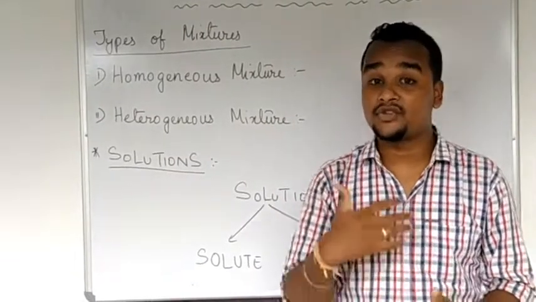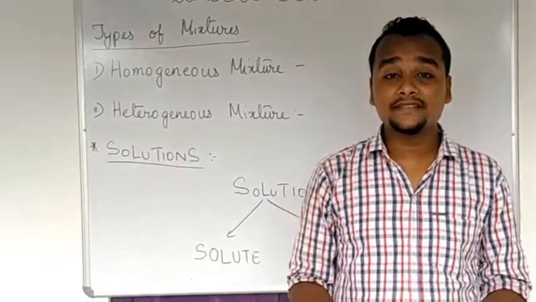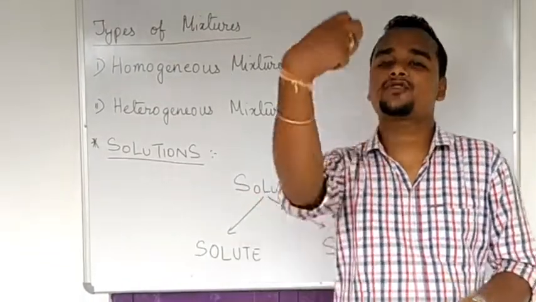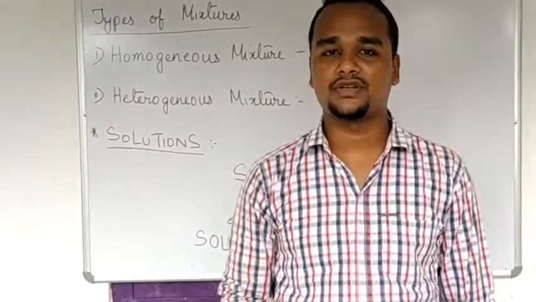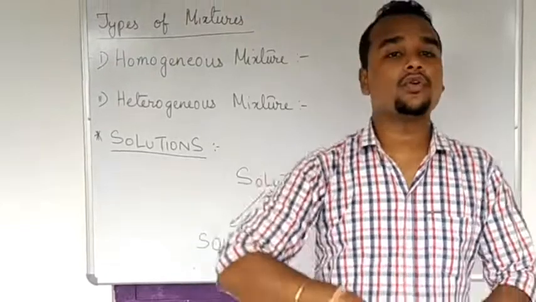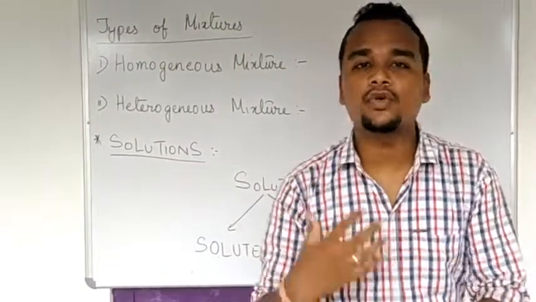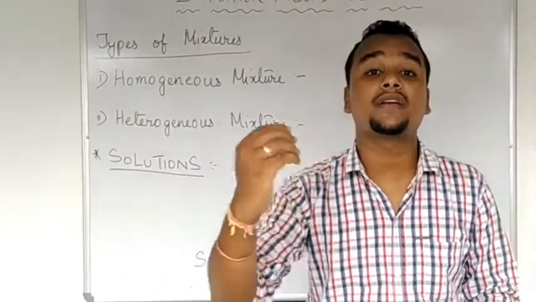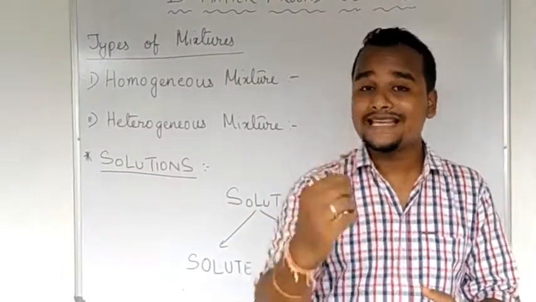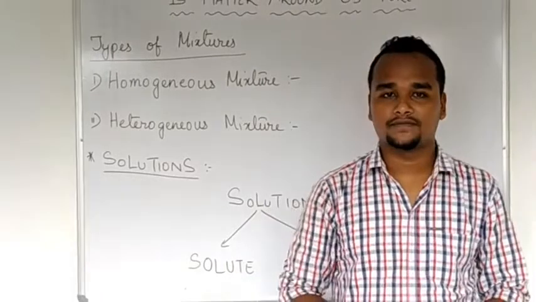An example of a heterogeneous mixture is mixing soil with water. How is that a heterogeneous mixture? Because soil will not mix thoroughly with water. You can see the particles of soil in water, right?